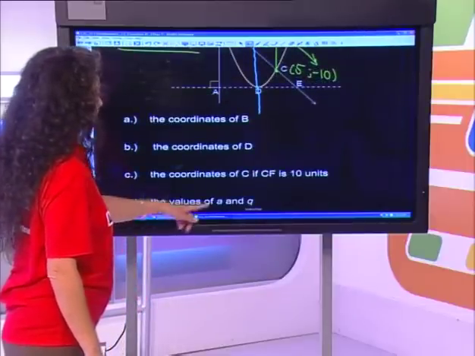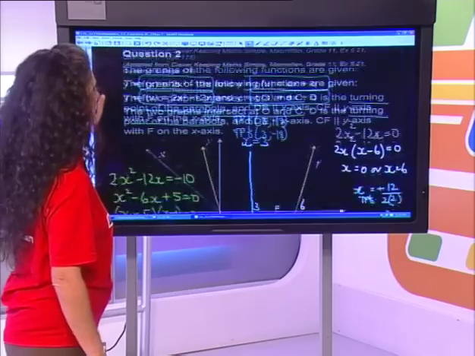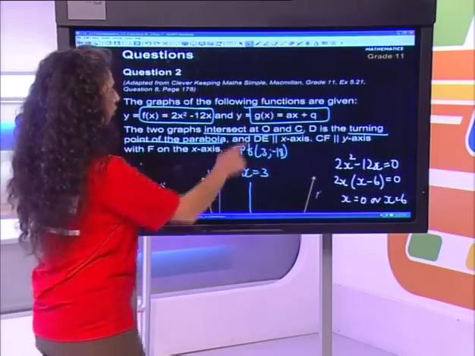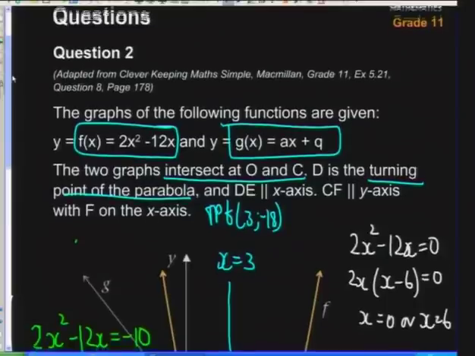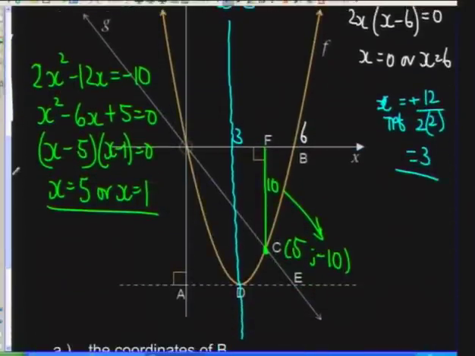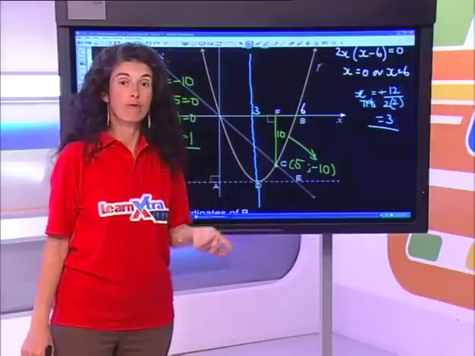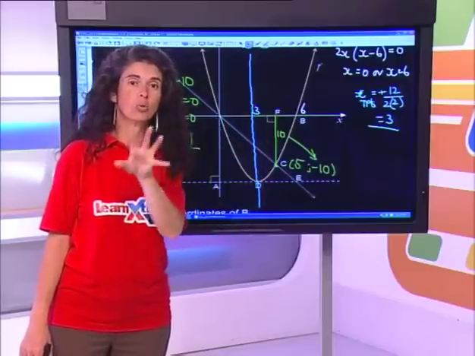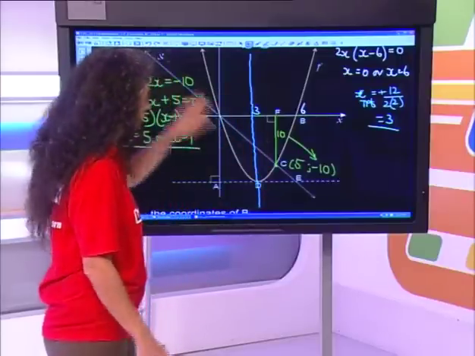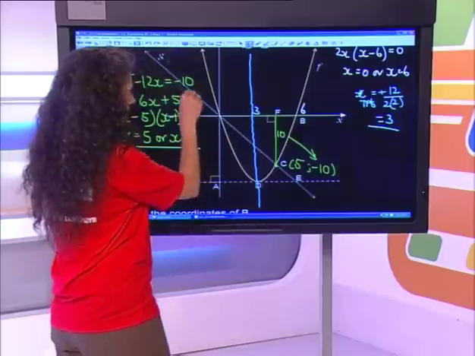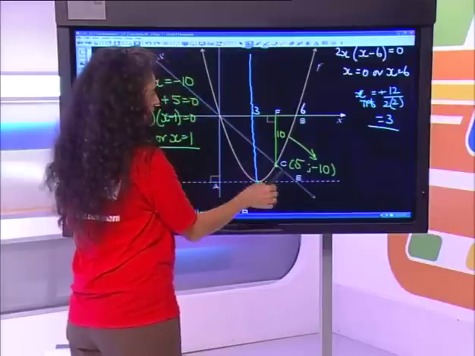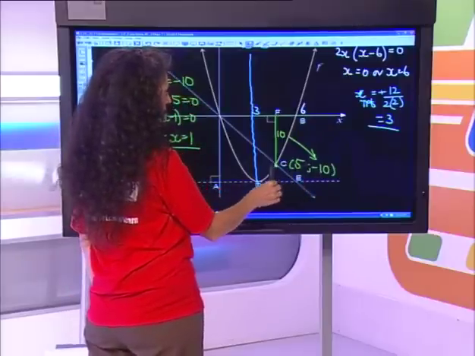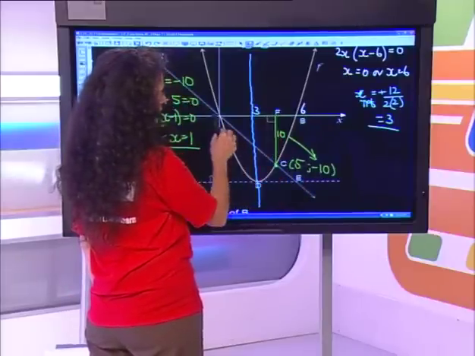What are the values of a and q? a and q are the gradient and the y-intercept. Where is this white line intersecting? It's going through the origin. So therefore, I know that my constant is 0, so my y is going to equal ax only. So my q is 0. And what is a? a is my gradient. So I've got this is (5, negative 10). So I'm going down 10 across 5.